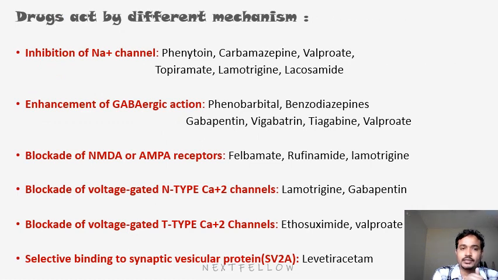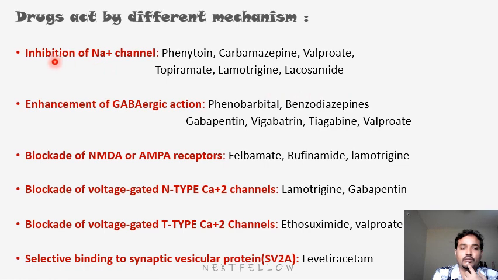So what are the drugs? There is a group of drugs that act with different mechanisms. In the previous slide we discussed the main neurotransmitters and electrolytes involved: excitatory and inhibitory neurotransmitters, and the electrolytes sodium and calcium. The drugs act on these neurotransmitters and electrolytes only, and they control the epilepsy condition.